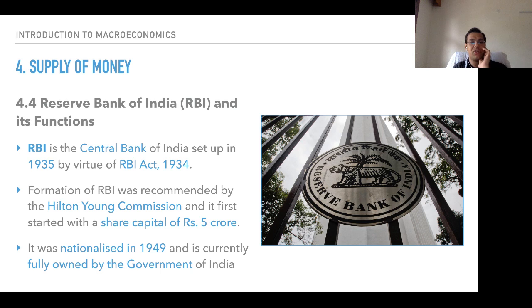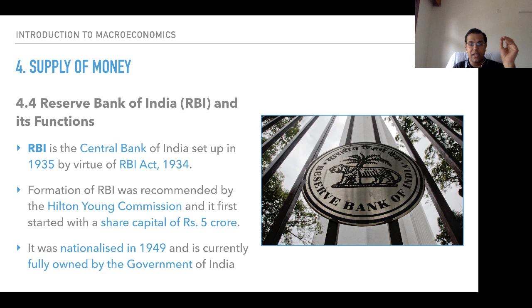Formation of RBI was recommended by the Hilton Young Commission, and it first started with a share capital of rupees 5 crores. This is something that was stated. We are talking of Hilton Young Commission, which had given its report way back in 1928. RBI Act came about in 1934. The institution started functioning from the 1st of April 1935. So at that time, 5 crore for a bank was a huge amount.